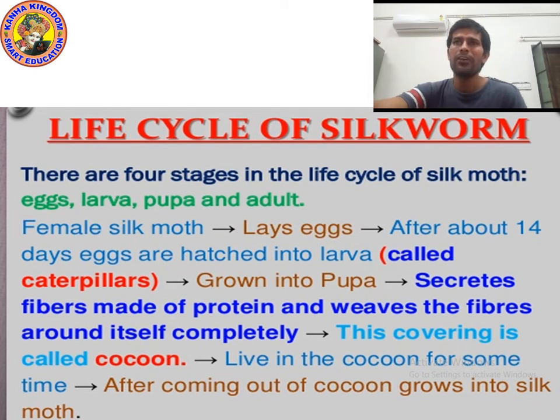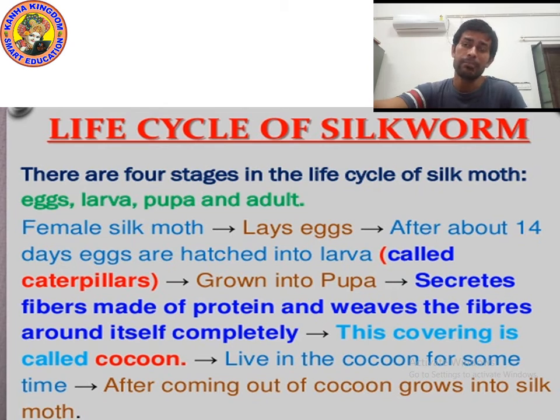Then what happens? After about 14 days, eggs are hatched into larva. So what comes out from the egg? Larva comes out from the egg after 14 days, and larva is also known as caterpillar. Then the caterpillar eats mulberry plant leaves. Yes, it eats the leaves of mulberry plants.